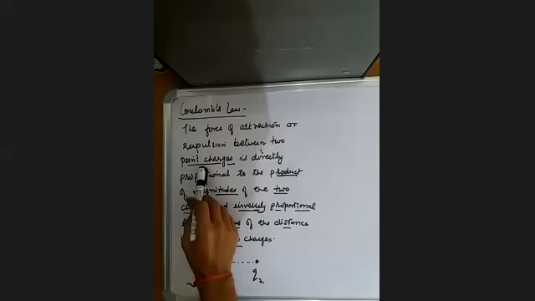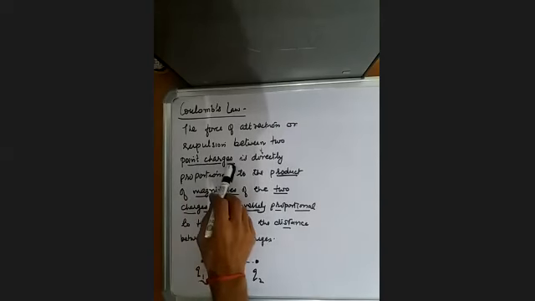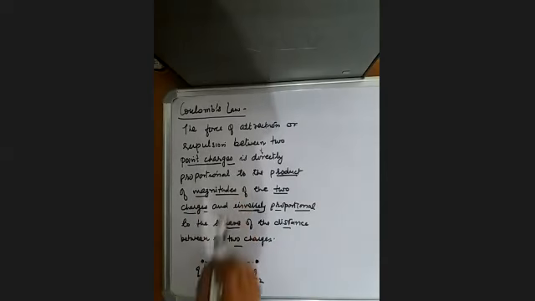So we should understand that Coulomb is talking about point charges, which are charges separated by a very large distance compared to their size. We should keep this in mind.